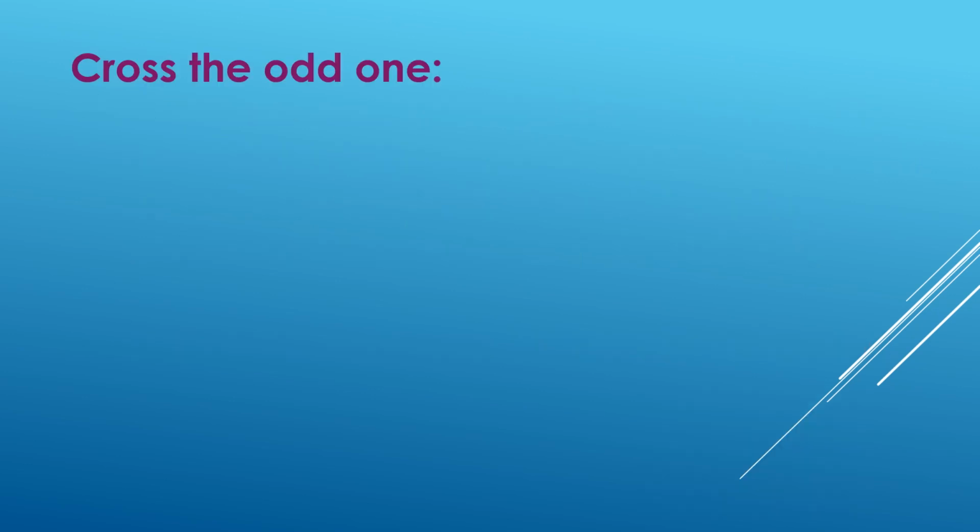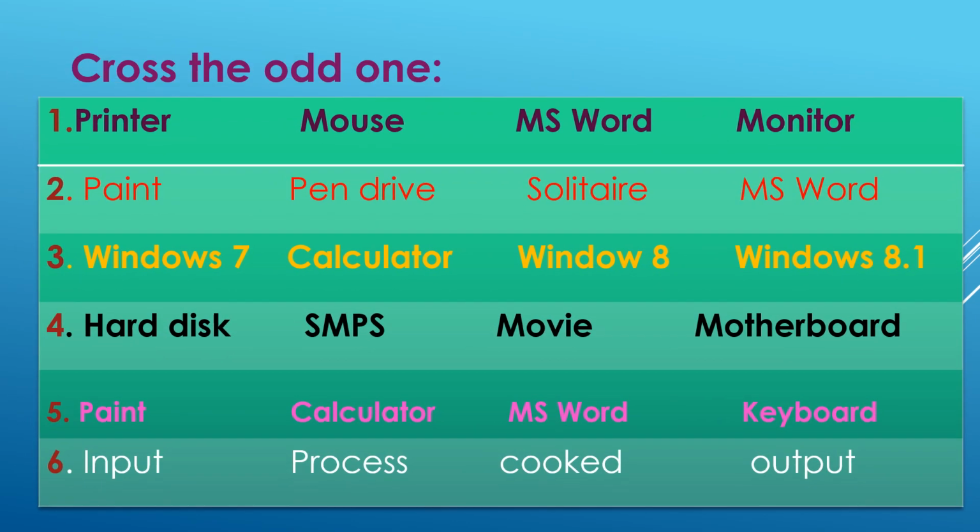Move to the second type of question, that is cross the odd one. I am giving you a table. There are 6 questions for you. From these 6, you just find out which is the odd one. Let's read the first question, that is